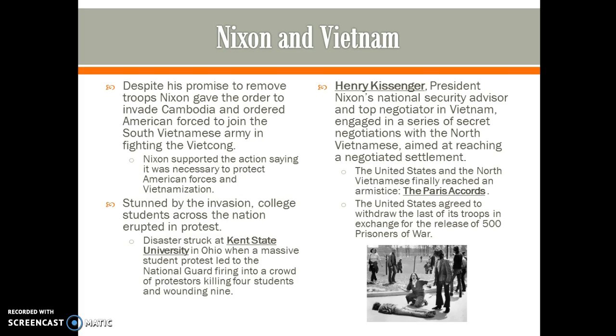Despite his promise to remove troops, Nixon gave the order to invade Cambodia and bomb Cambodia and ordered American forces to join the South Vietnamese army in fighting the Viet Cong, the allies of the Viet Minh, led by Ho Chi Minh. Nixon supported the action, saying that it was necessary to protect American forces and Vietnamization.